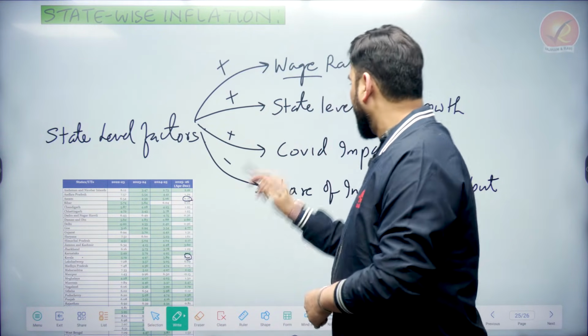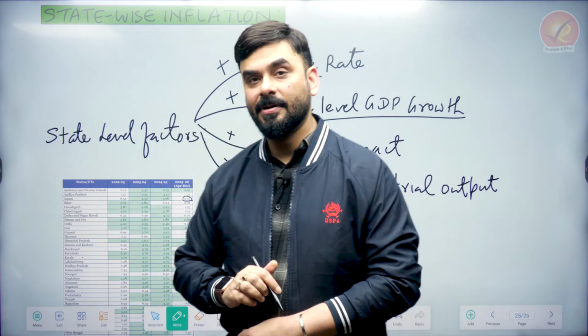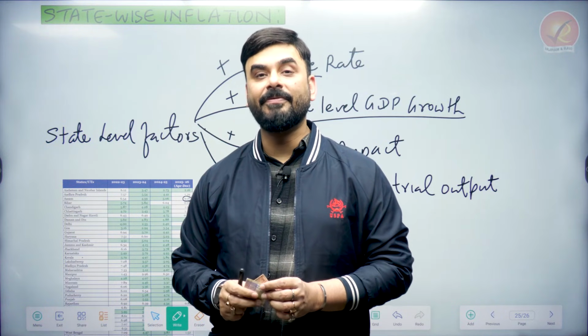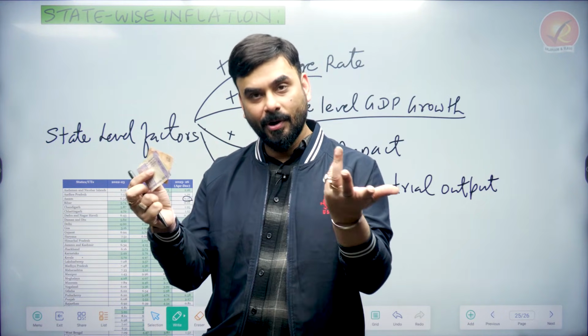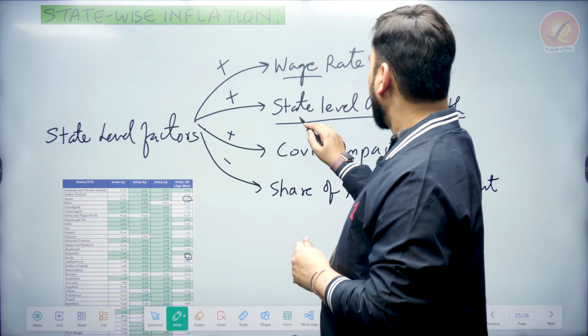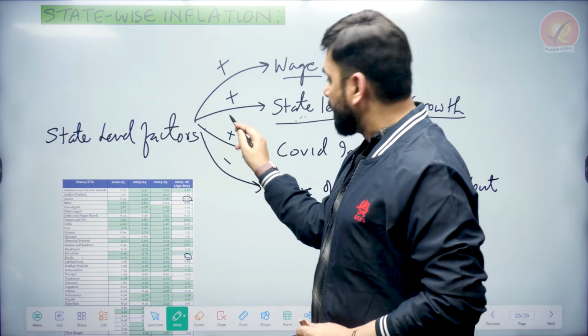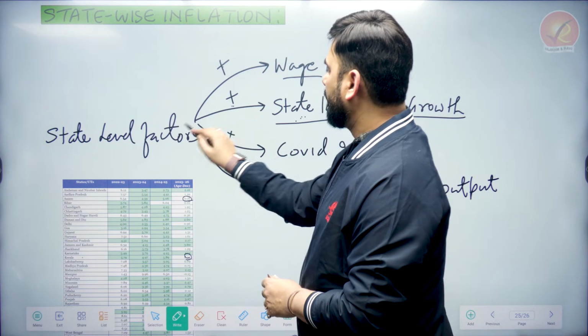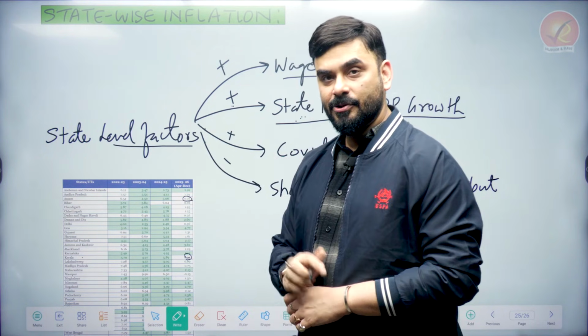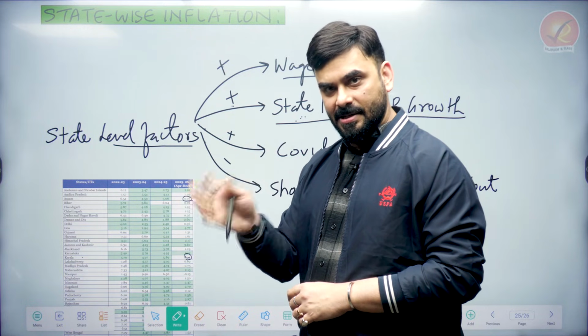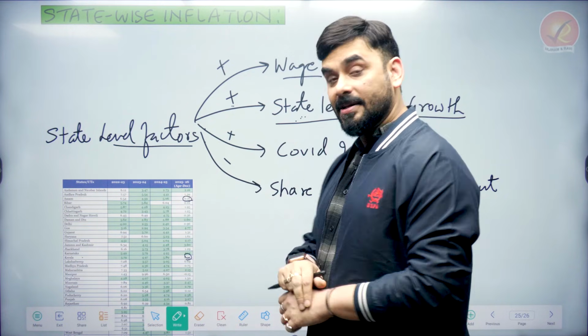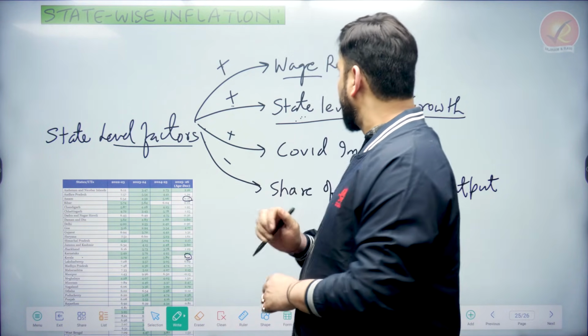Number two, state-level GDP growth. If the state is growing fast, people are earning more income, so more demand. So wage rate and state-level GDP are directly, positively connected to inflation. If GDP growth is very fast, there will be slight inflation chances. If the wage rate is high, there will be inflationary chances.